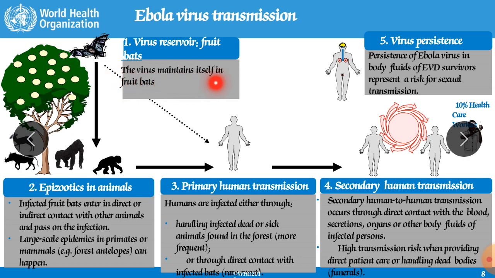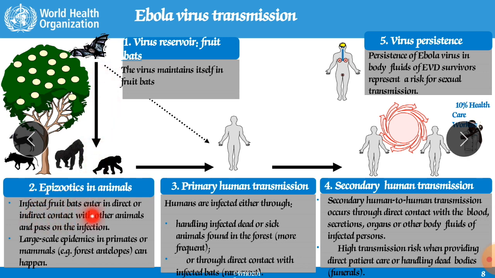The virus maintains itself in the fruit bats, and after that it is transferred to various animals like apes, chimpanzees, monkeys, antelopes and hawks. So it is transferred from the bat to these different animals, and from these animals it is transferred to human beings. Epizootics in animals means from animal to animal.